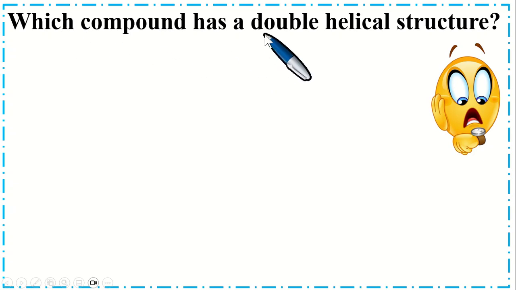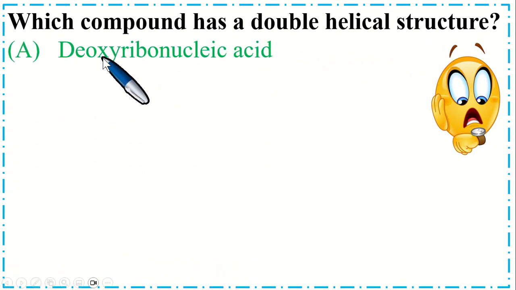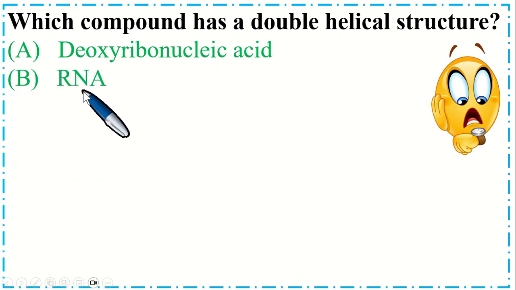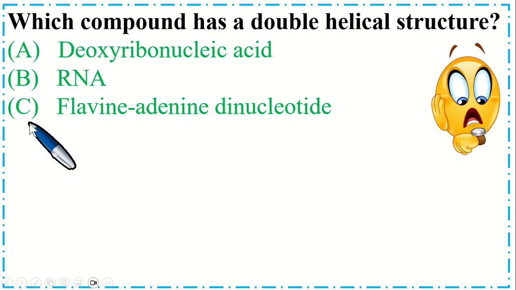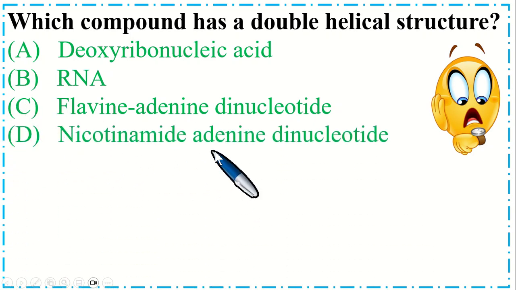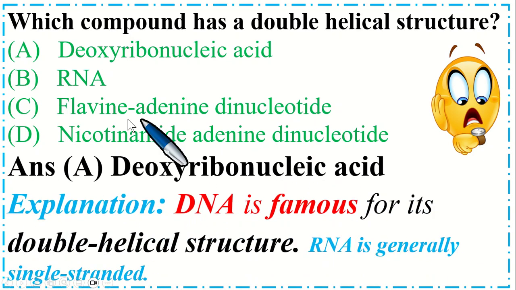Which compound has a double helical structure? Option A deoxyribonucleic acid DNA, B RNA ribonucleic acid, C flavin adenine dinucleotide, and option D nicotinamide adenine dinucleotide. So the correct option is A, deoxyribonucleic acid DNA. Explanation: DNA is famous for its double helical structure, while RNA, ribonucleic acid, is generally a single stranded molecule.